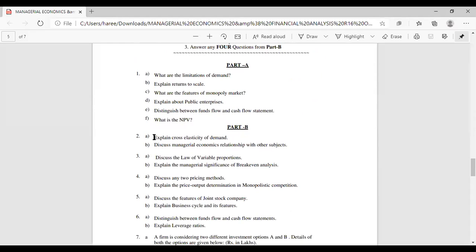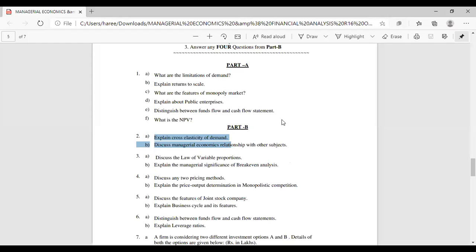And now, explain the cross elasticity of demand, and discuss the managerial economics relationship with other subjects. This we studied in the first chapter itself, first unit.